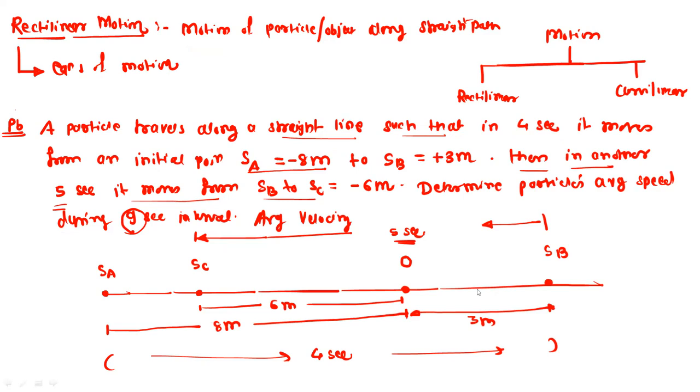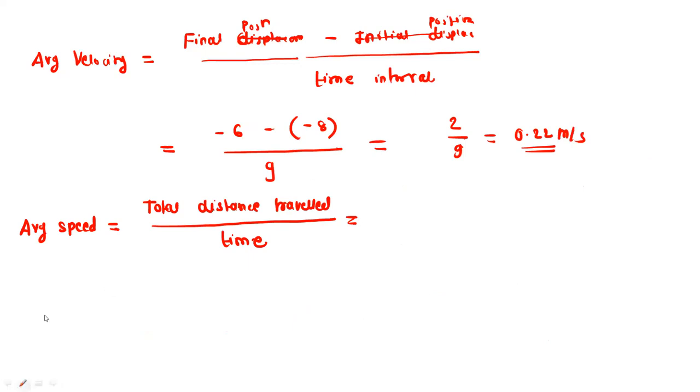From SA to SB, distance is 8 plus 3, that is equal to 11 meter. And from SB to SC, distance will be 3 plus 6, that is equal to 9 meter. So total distance traveled will be 8 plus 3 plus 3 plus 6, divided by total time, which is the same, 9. So this is equal to 20 upon 9.